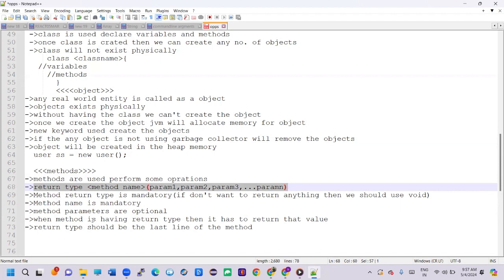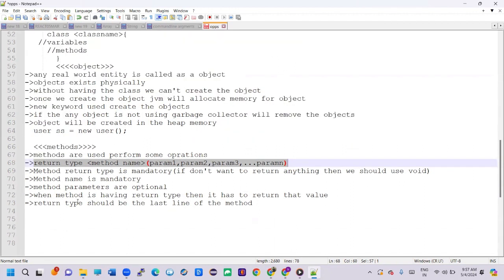If you don't want to return anything, then we should use void. We should use void only. Method name is mandatory, so without a name, we can't create the method. Method parameters are optional. It depends upon our logic or our methods. We can give parameters, but they are optional.